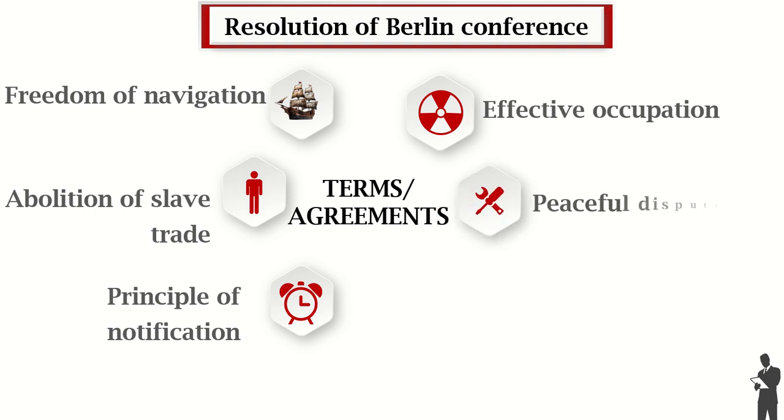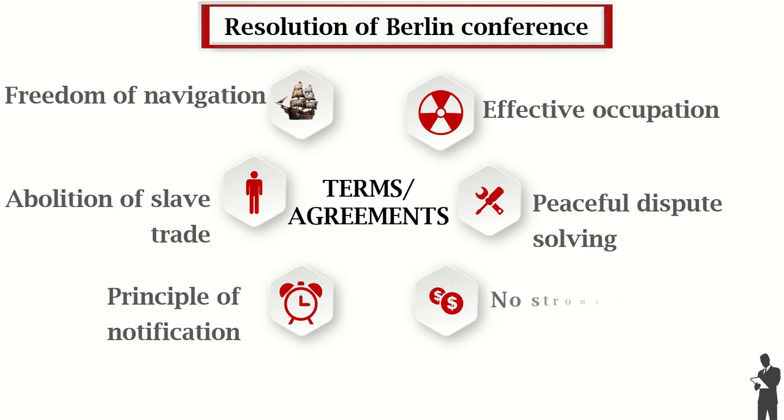Another is peaceful dispute settlement. They agreed that they were going to solve all those disputes by peaceful means, by constitutional means. There was no room for European nations to fight over Africa, so no war among them.